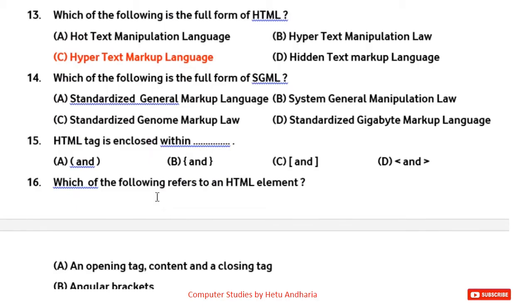Now what is this GML? It is Standardized General Markup Language. That is option A. You have to take option A. Fine. Question number 15.